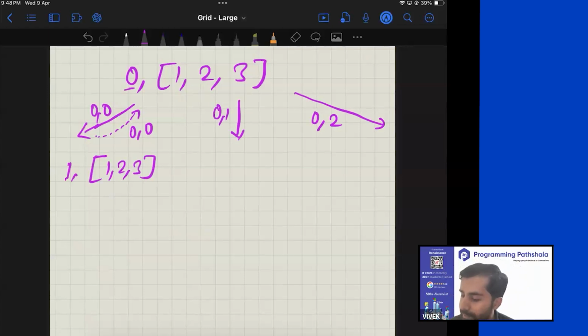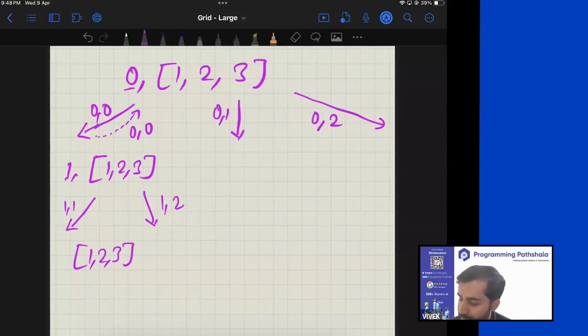Now at index 1, there are two operations. You either swap 1 with 1 or you swap 1 with 2. If you swap 1 with 1, you are going to get 1, 2, 3, right? And in that case, you will move on to the next index 2. Whenever you move to the final index, you can just stop and return from there. And now we all know that whenever control comes back here, we undo our action. So we will swap back 1, 1 again. When you swap back 1, 1 again, it will be back to the same thing. It doesn't really make a lot of difference.